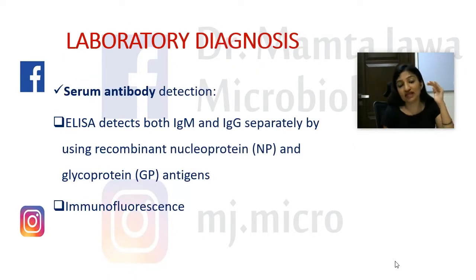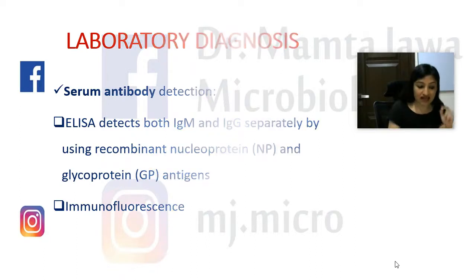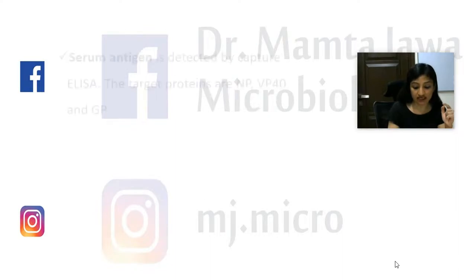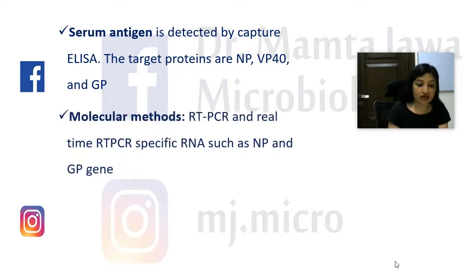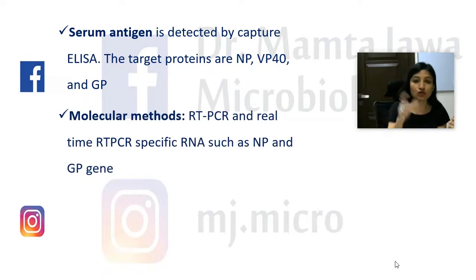even in the ELISA method of detecting the serum antibody of the infected individual, which antigens were we targeting? We were targeting GP and NP antigens. So basically, we were interested in finding out antibodies against these two important antigens, GP and NP. And remember one more antigen in case of the serum antigen detection by ELISA, and that was VP40. So remember it's a VIP protein. Just remember number 40. And then again, for molecular methods, go back to the G and N of gun,